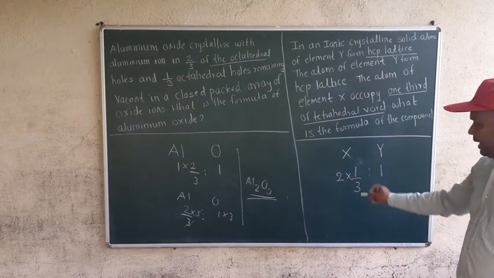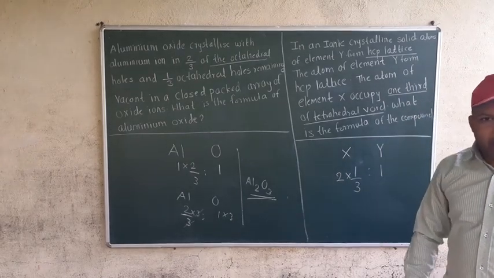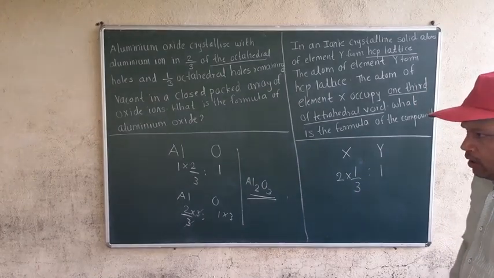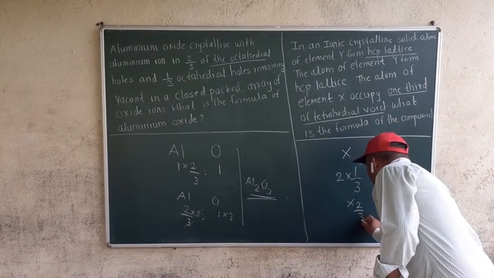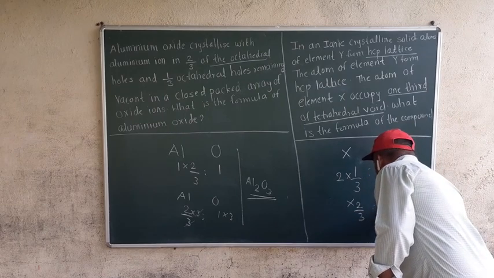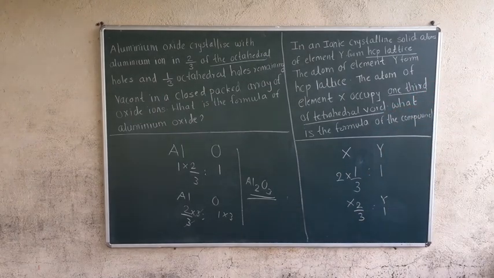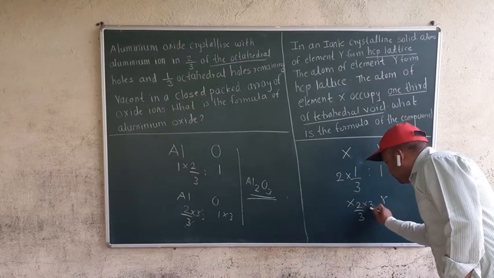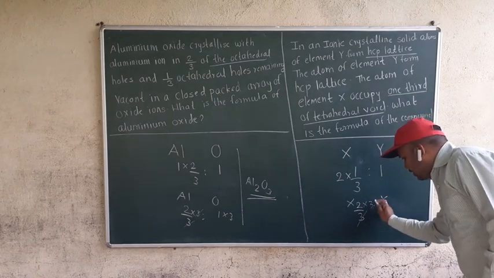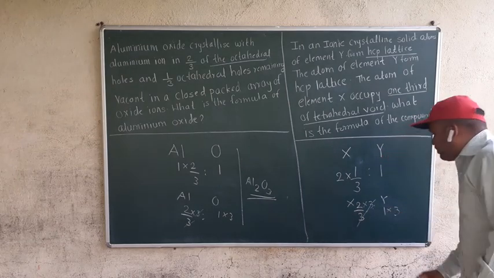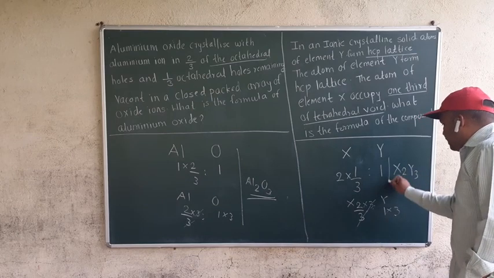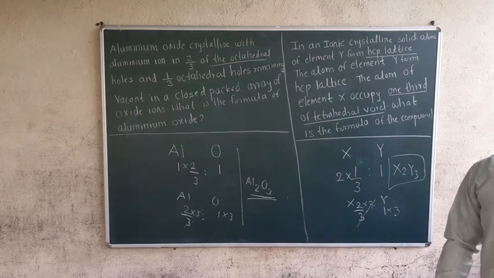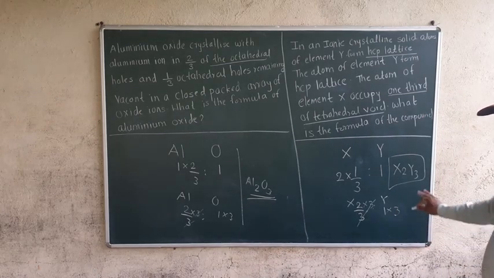Are you getting why I am taking X as 2? Because tetrahedral voids are double. So this will come X 2/3 and Y 1. But I told you it is never in fractions. So if I multiply this by 3, this 3 will get cancelled. I will also multiply Y by 3. So the formula will be X2Y3, and further it is not divisible, so this will be the answer.